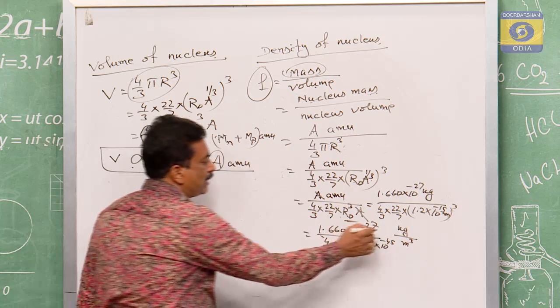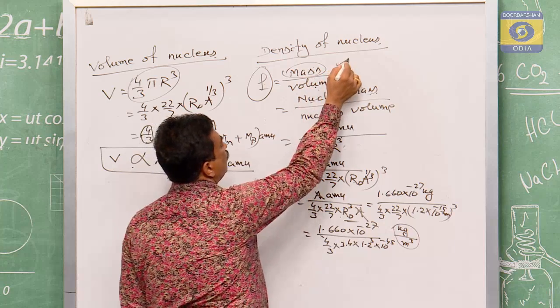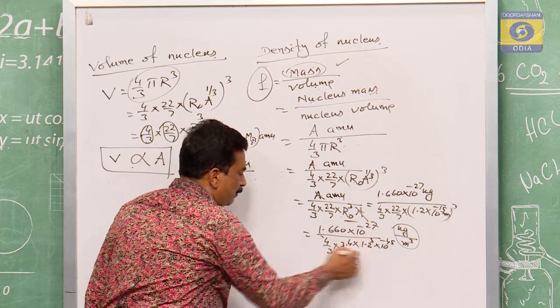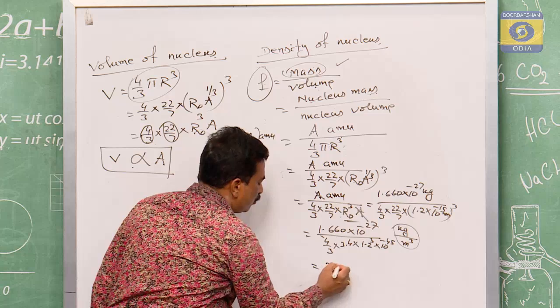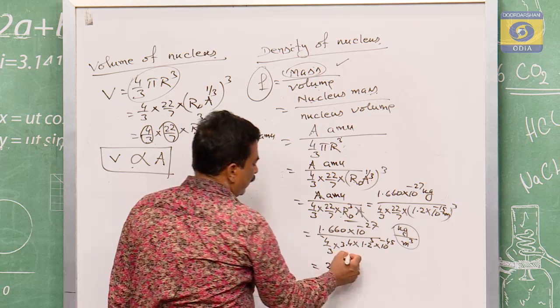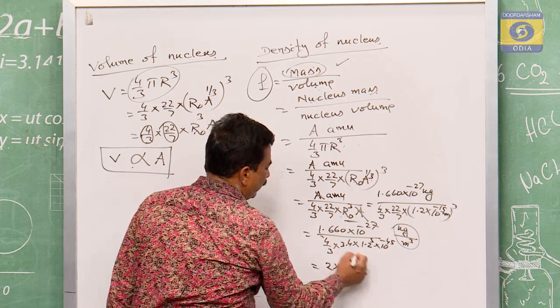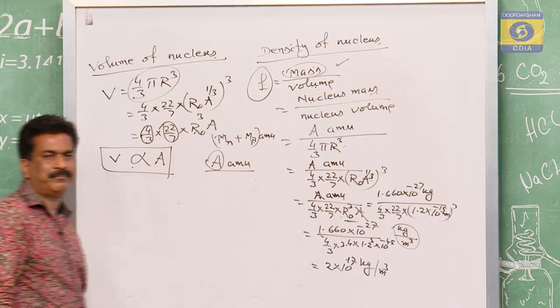This is kg per meter cube because density is mass by volume, so mass will be in kg and volume in meter cube. If you simplify that, this will give you 2 into 10 to the power of 17 kg per meter cube.